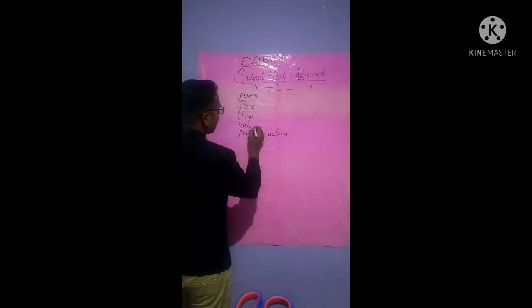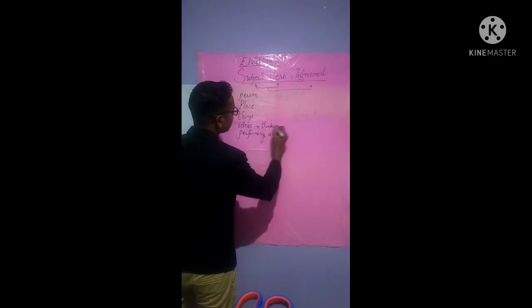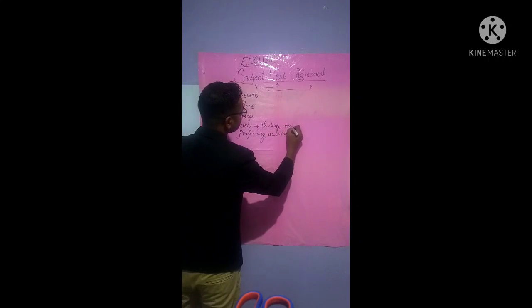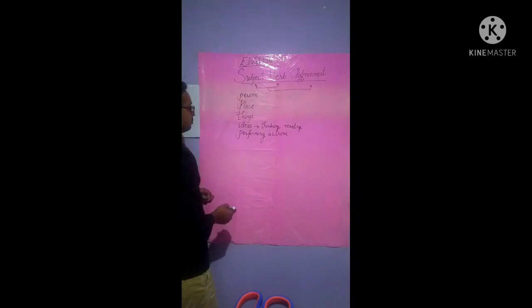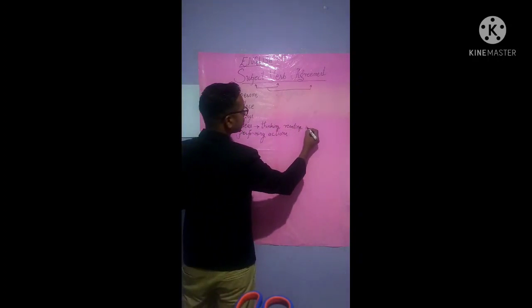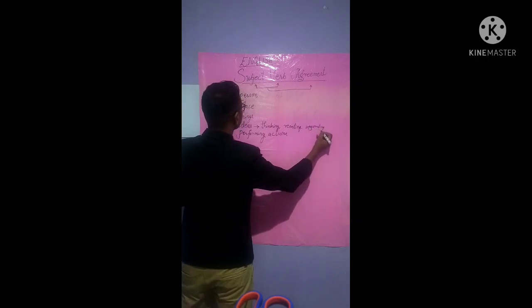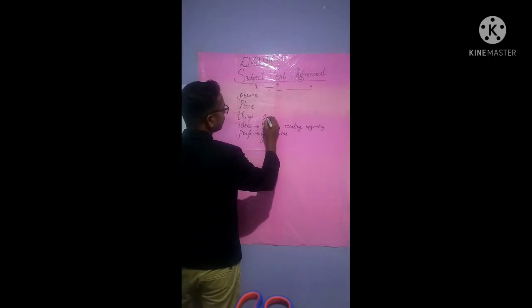Ideas can be thinking, reacting, and inaugurating. Things can be a ball. Ball is a thing.